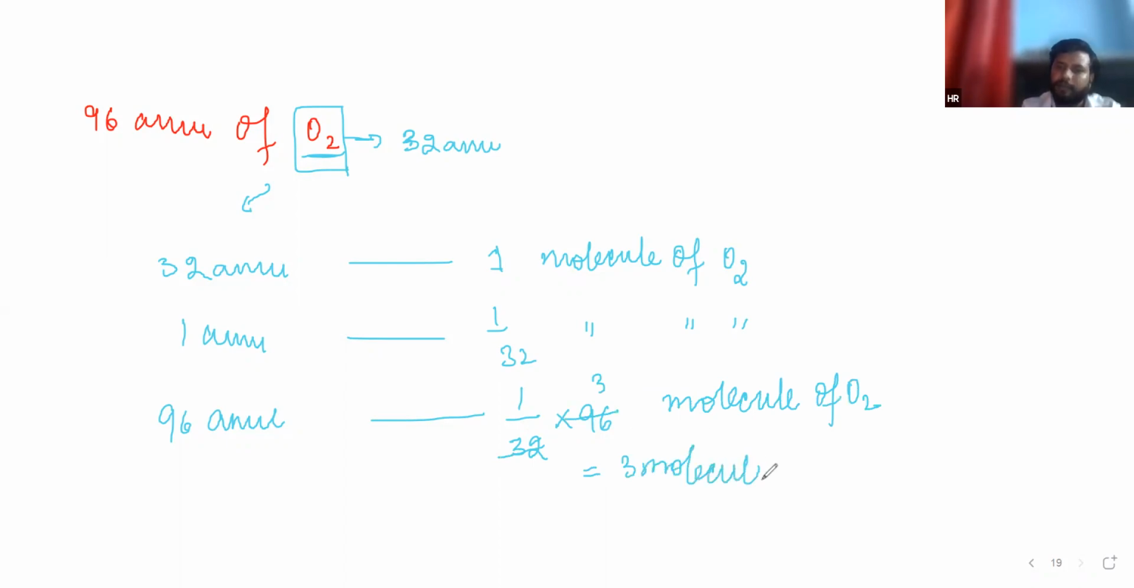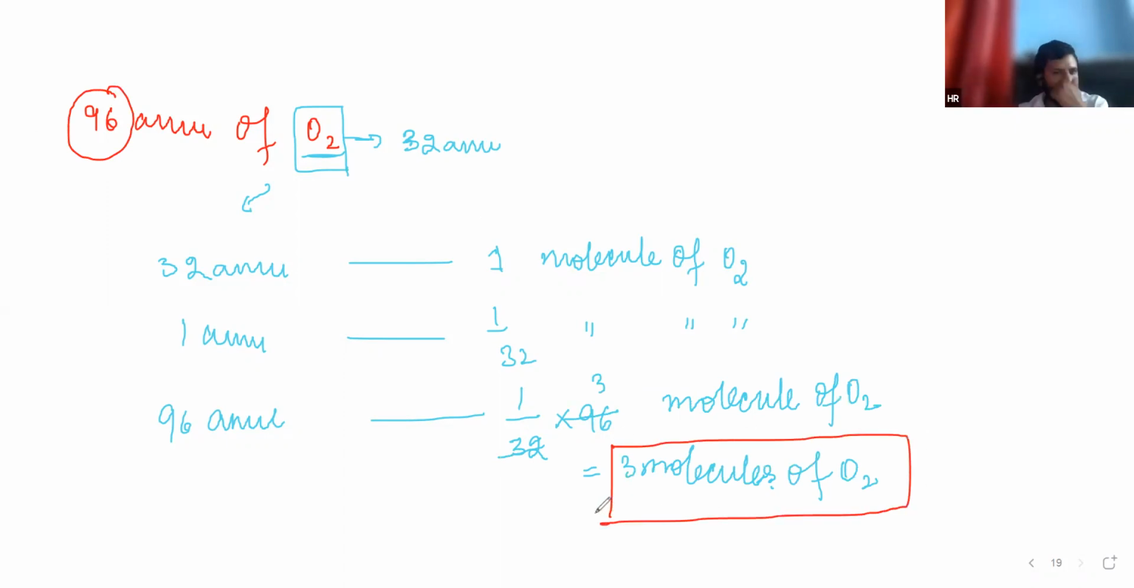Just see the difference. In 96 amu, we got 3 molecules of O2. And in 1 molecule of O2, how many oxygen atoms are present?